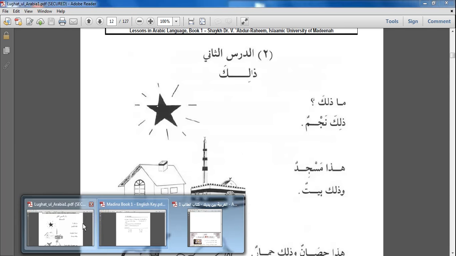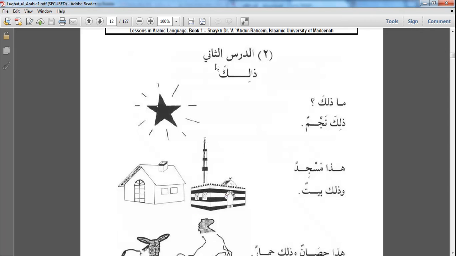Going on to the actual lesson, ad-darsu thani, the second lesson, dhalika, that. Ma dhalika, what is that? So this is called in Arabic ismul ishara ba'id, that when you're pointing to something which is not close to you, use the word dhalika for something which is masculine.